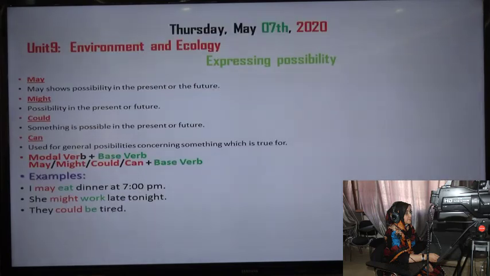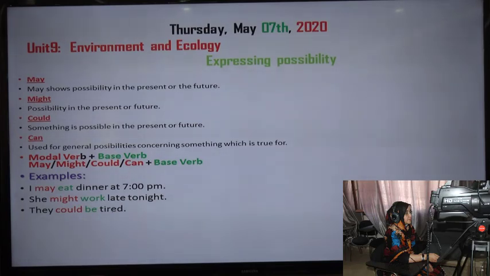So let's review again. May is used to show a possibility in the present or future. Possibility in the present, future: could, might, may are the same. Can is used for general possibilities concerning something which is true for many people. So we put modal verb plus base verb: may, might, could, can plus base verb.